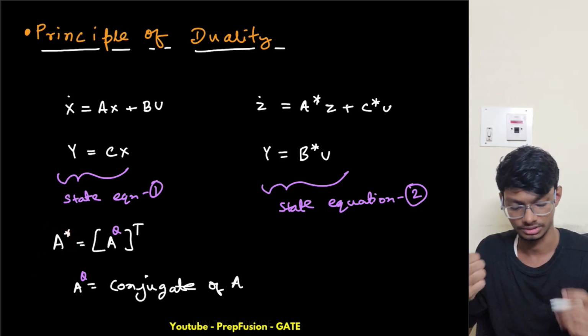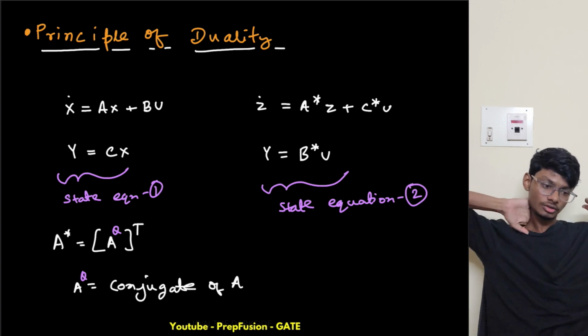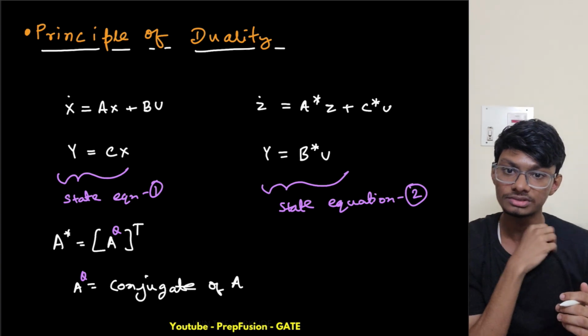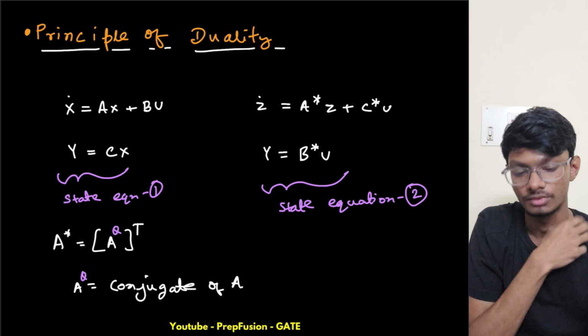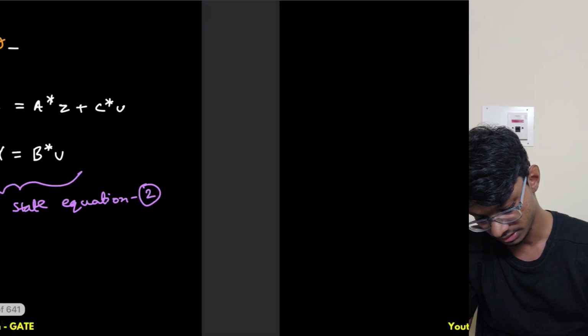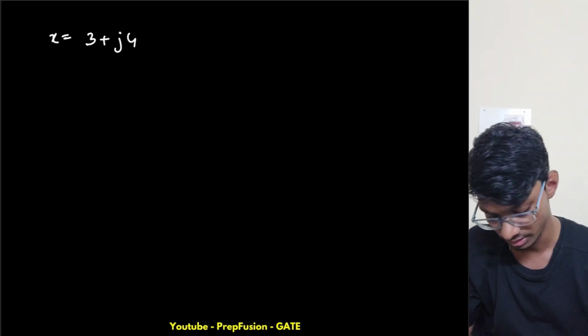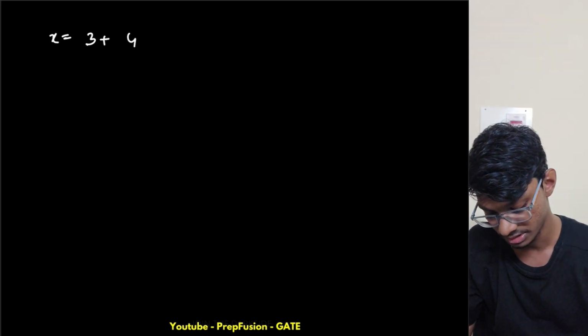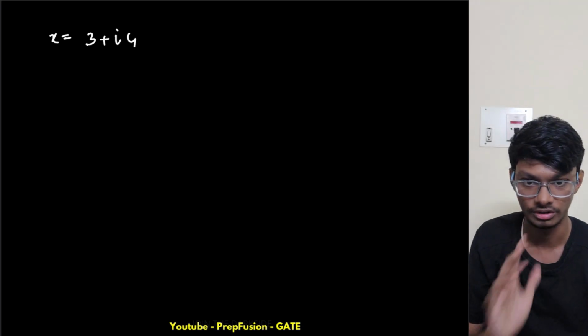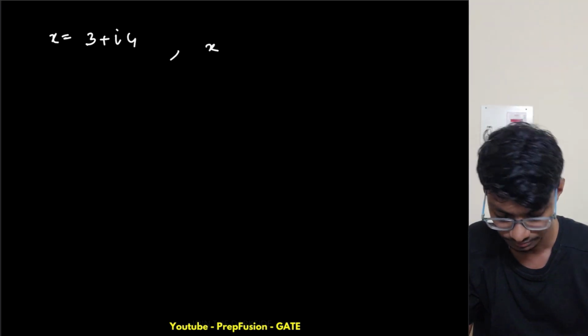I hope you know a few things, like the conjugate of real numbers will be the same. I will give you one example. Let's say my number is 3 plus j4, an imaginary number, or if you aren't familiar with j, I hope you know iota. Now if I want to find the conjugate of this one.